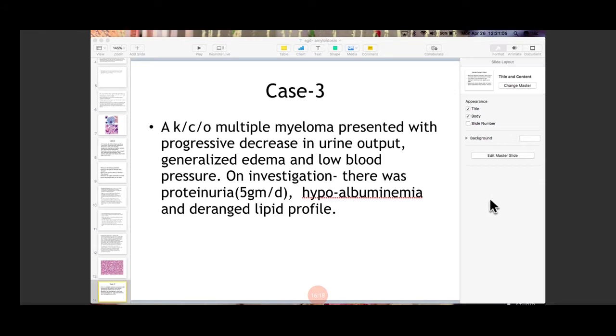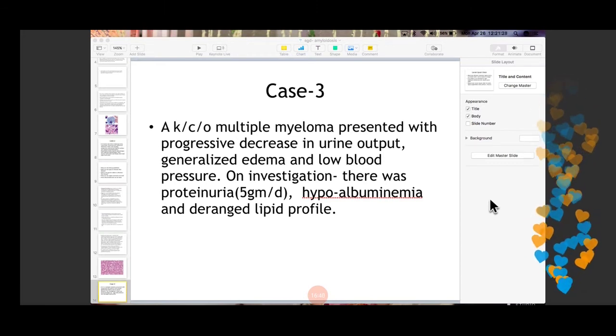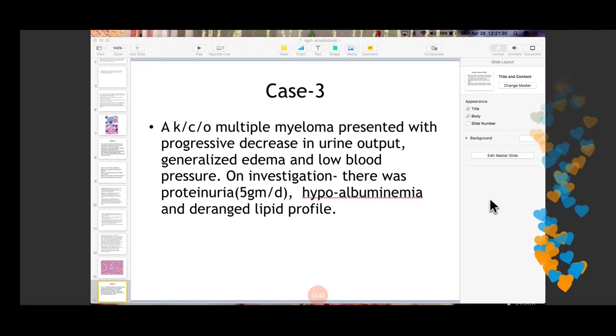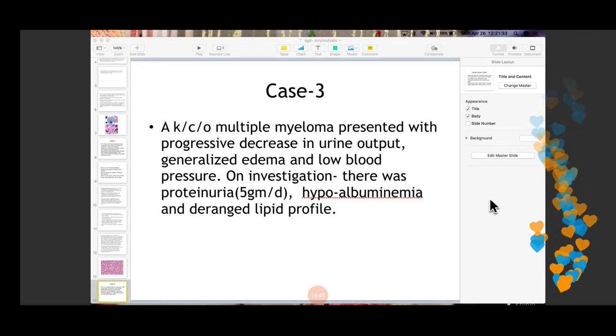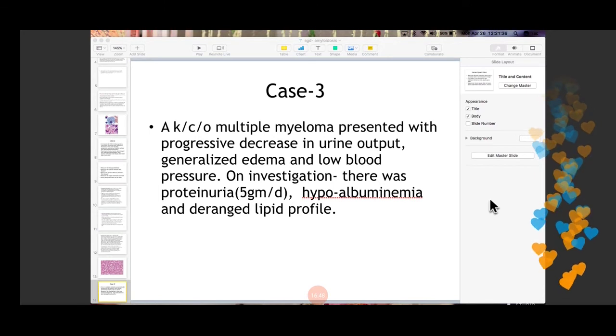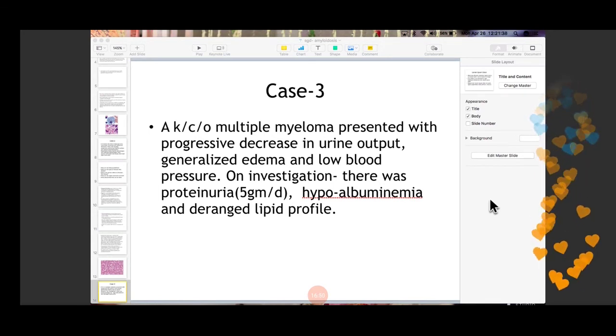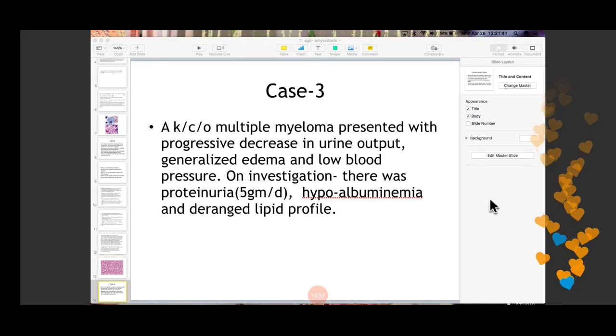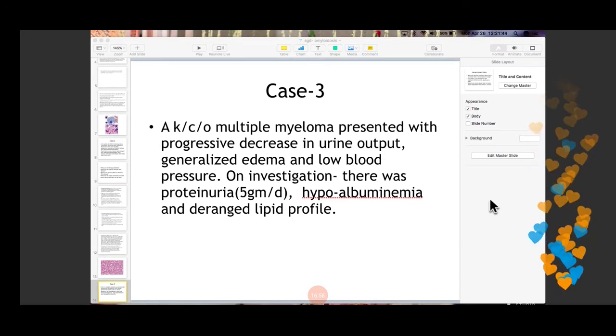Yes, it is kidney. Amyloidosis can be seen in any organ of the body. But in this, mainly the organ that is being damaged is kidney, which is leading to decrease in the urine output, edema, and low BP. Also, there is proteinuria. Normally, the proteinuria is less than 150 milligram per day. But presence of more than 3.5 gram per DL is nephrotic range of proteinuria. That means the patient has landed into nephrotic syndrome because the patient is presenting with edema as well as more than 3.5 gram per DL of protein in the urine. This is the nephrotic range proteinuria, followed by hypoalbuminemia and deranged lipid profile.